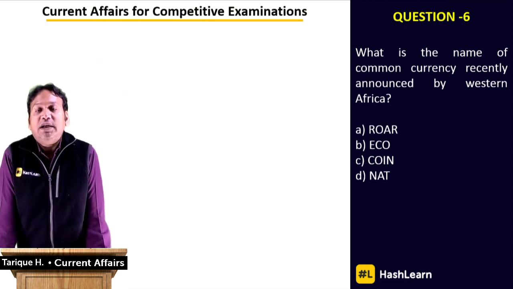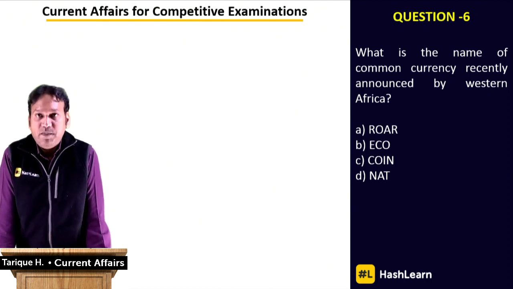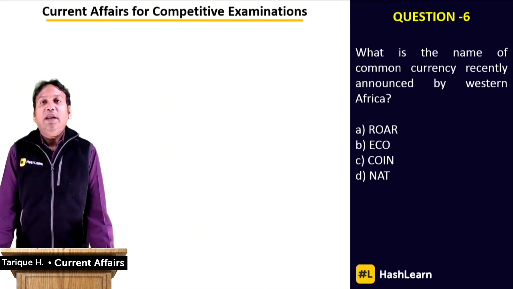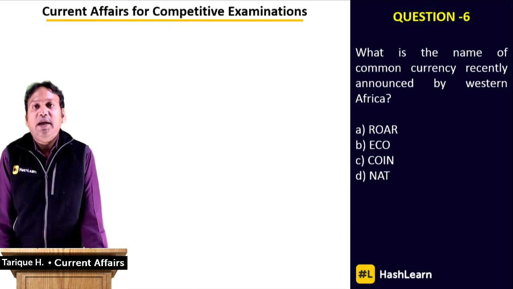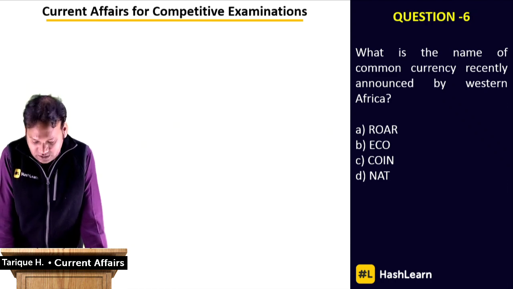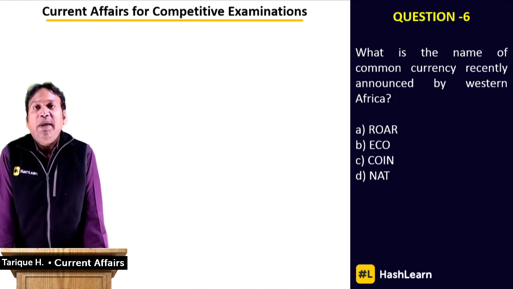Some of the countries in Western Africa have now come up with a common currency that they will be using for most of their business and official transactions. The question here is, what is the name of this common currency that the Western African countries will be using now? What is the name of the currency? The four options are there: one is roll, one is eco, one is coin, and one is nat, N-A-T. What is the correct answer for this question?